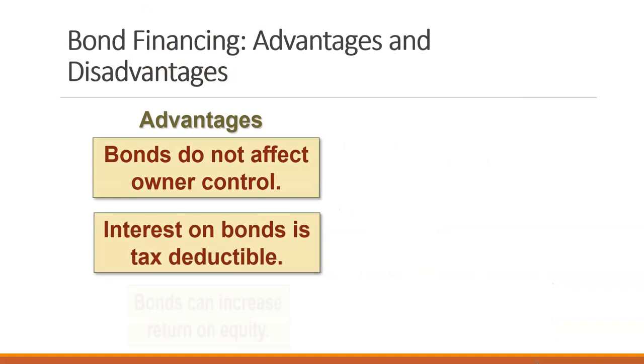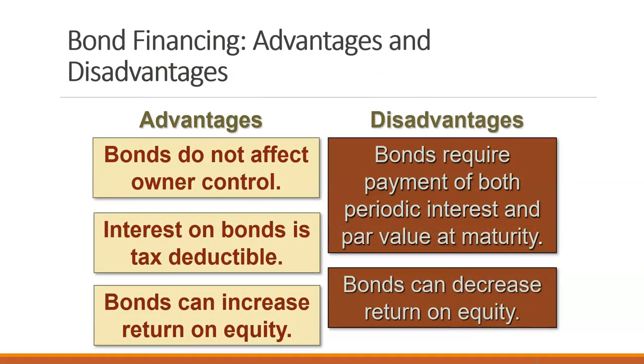The advantages and disadvantages of bond financing. So advantages are that bonds do not affect owner control. Every person that you sell a stock to owns a percent of your company. So shareholders are part owners. Bonds are just an investment in your company. They don't own, so they don't get any ownership. Also, interest payments are tax deductible. So any interest expense we have is a tax deductible expense. Bonds also can increase our return on equity.